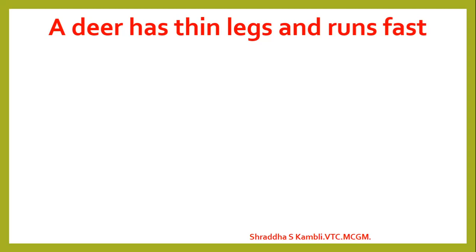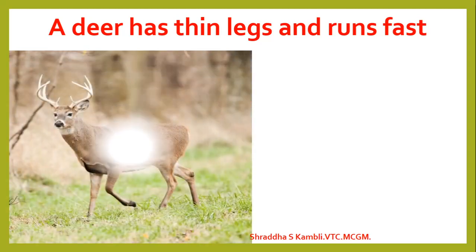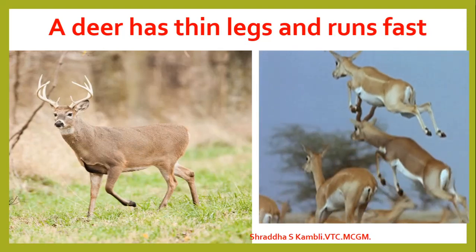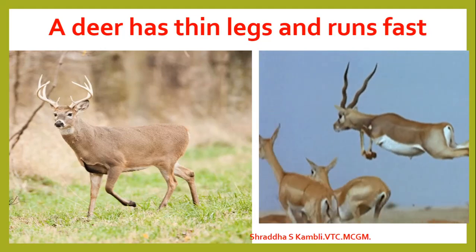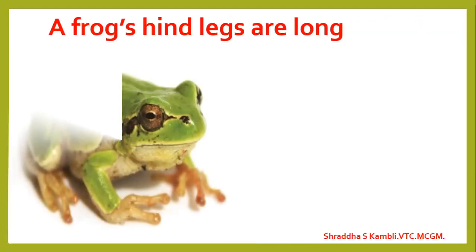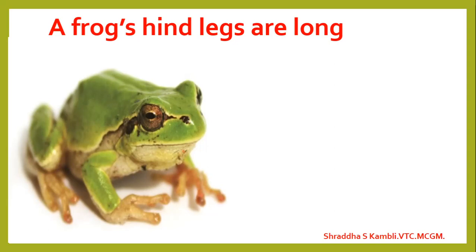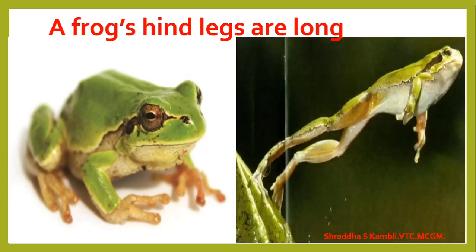Whereas a deer, which is a medium-sized animal, it has got thin legs. And the deer can run and it can hop. Can you see the deer running fast? Okay. At the same time, you will see a frog also, which is a small-sized animal. It has got long hind legs. Can you see the hind legs of the frog? It can also jump from one place to another. Okay, so if the animal is huge, it is a little slow, and if the animal is small, sometimes it is very, very nimble, it is fast.